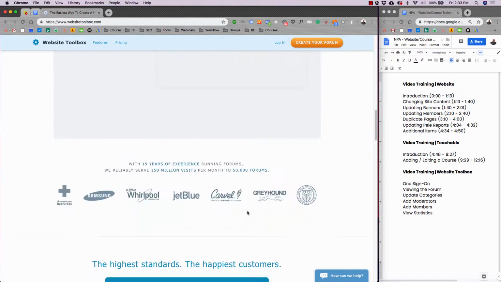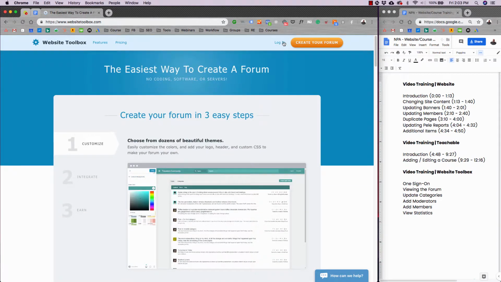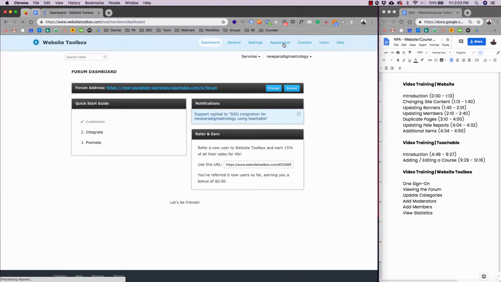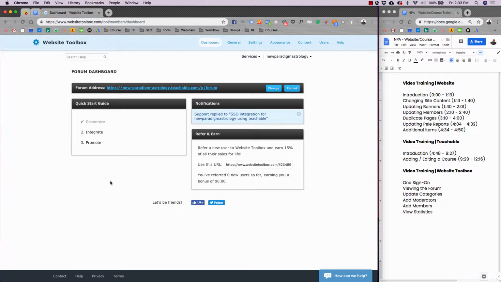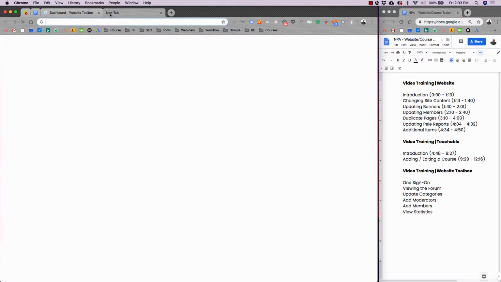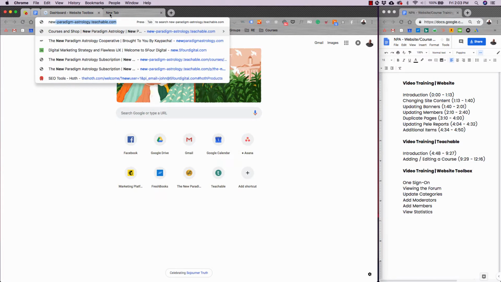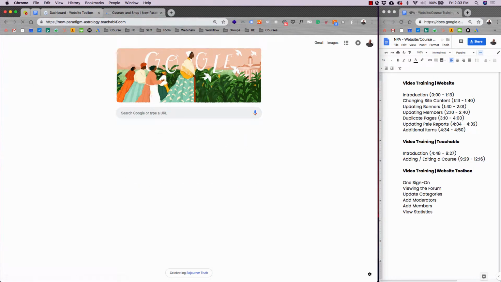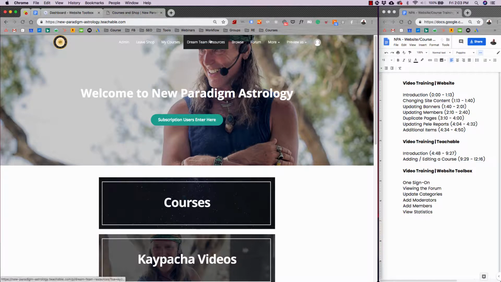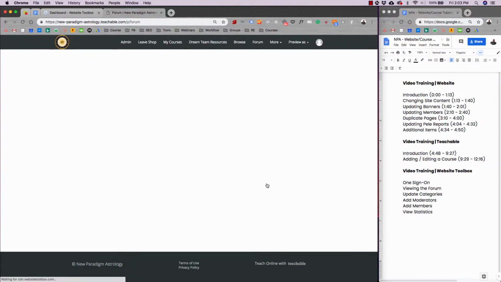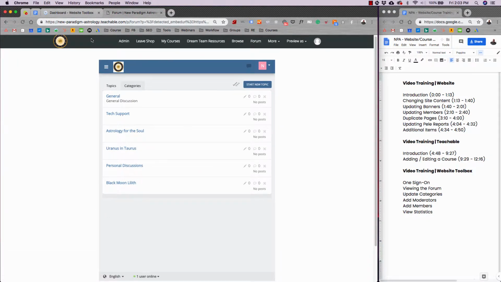So Website Toolbox is really easy to use. You're just gonna go ahead and log in. That will bring you to the admin dashboard. So this is the dashboard only the admin can access. Again, I'll talk about single sign-on. It's where you sign on to Teachable, and you automatically get access to this forum. Makes it really, really easy to access. So for example, if you go to the Teachable dashboard as a user and you hit forum, users will automatically be able to access the forum here.